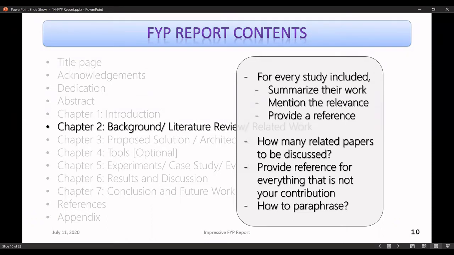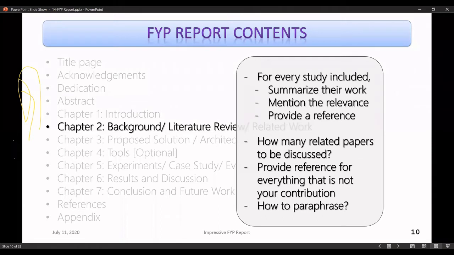Sometimes the relevance can also mean that you found that their methodology was not up to the mark, and you're improving on top of that, and you're making a point that although these researchers have used these techniques, but I don't think these techniques are going to help a lot, so we have improved the methodology and we are coming with something better, right?